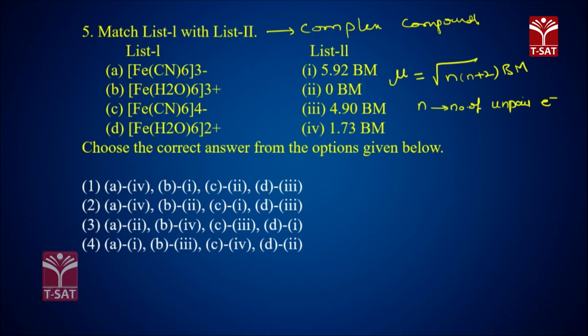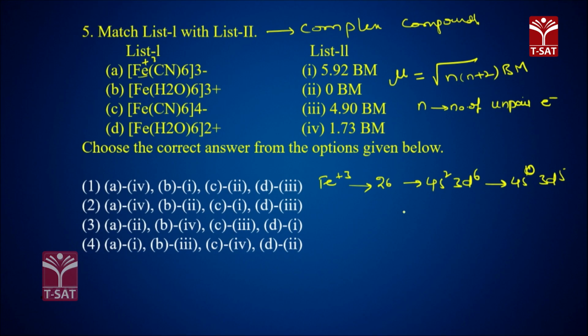So you calculate unpaired electrons in Fe. What is the oxidation state of Fe here? +3. Fe is actually 26, 4s2, 3d6. Fe +3 will be 4s0, 3d5.